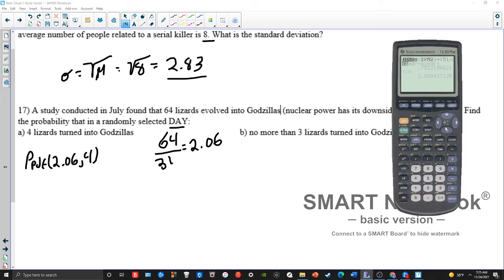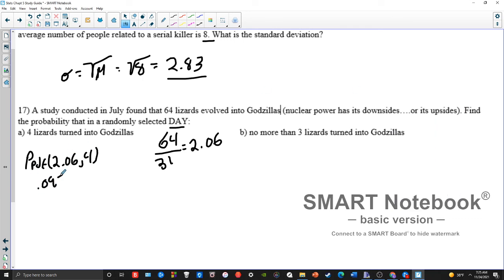So I'm going to go to second distribution, all the way down to Poisson PDF, 2.06, comma 4, and we get about 0.0956, or roughly a 9.56% chance of having 4 lizards in a day evolve into Godzillas.